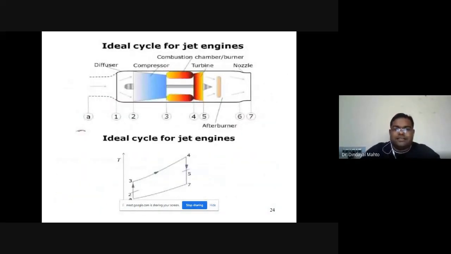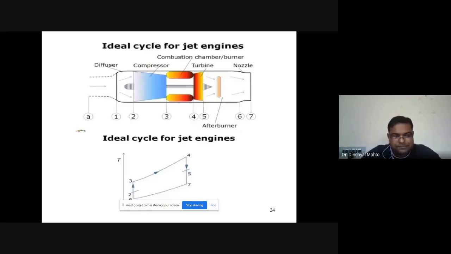So if we look at the ideal cycle for a jet engine, this was the gas turbine. As I said, it will have a compressor followed by the combustion chamber followed by the turbine. Then if we are talking about the closed cycle configuration, another heat exchanger will be there where heat rejection will take place. If it is an open cycle, there is no heat exchanger. Simply it will exhaust into the atmosphere. But in a jet engine, we are generating the thrust. We'll have two extra components.